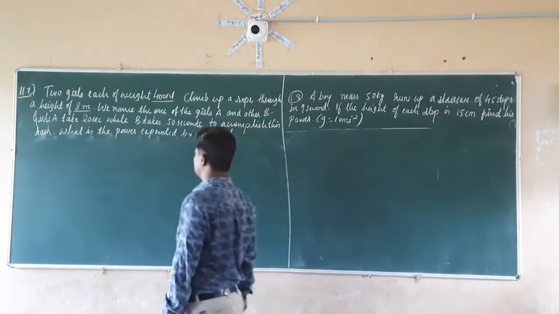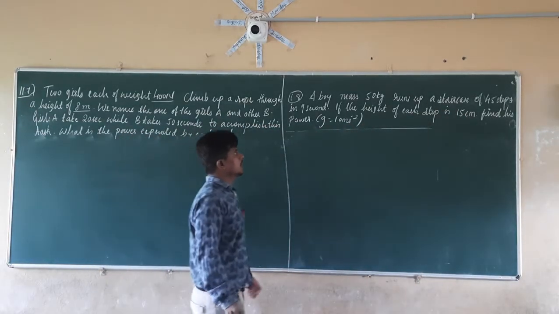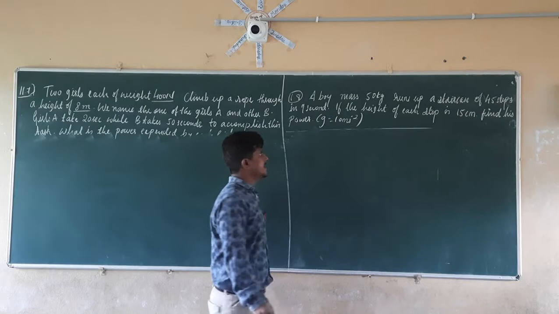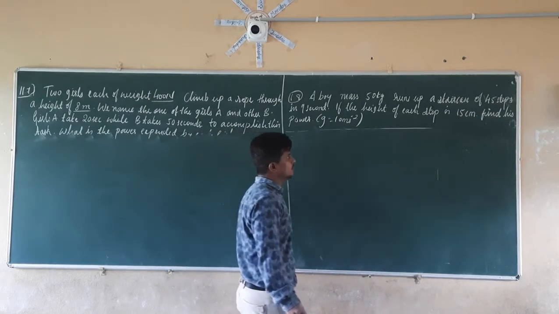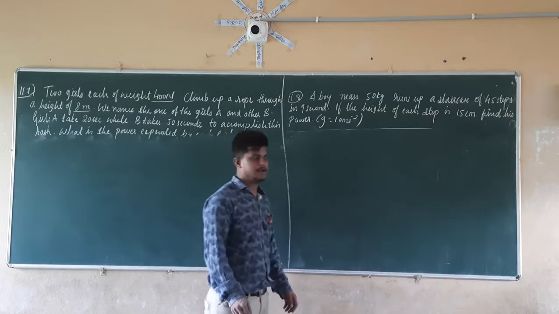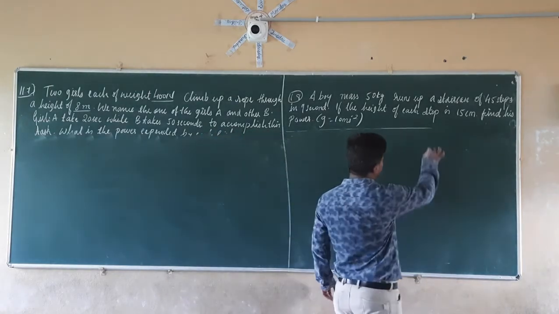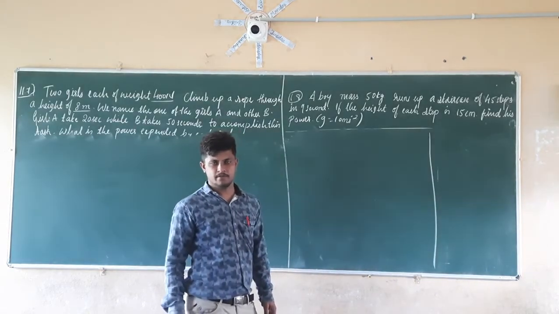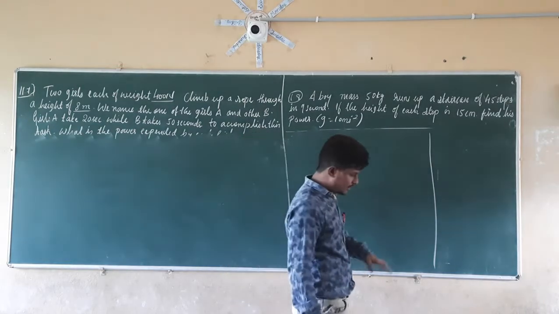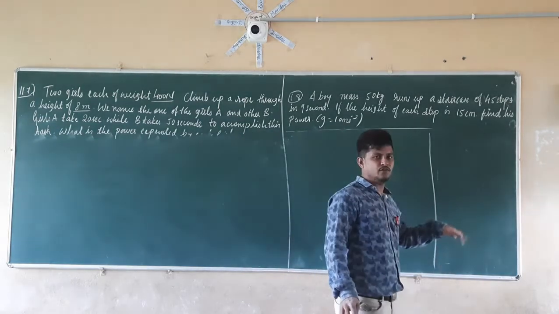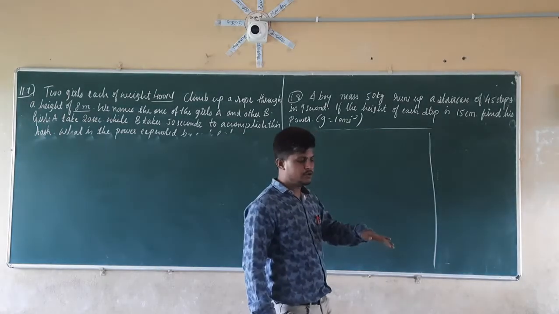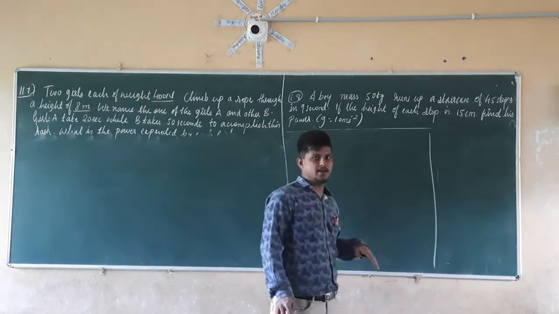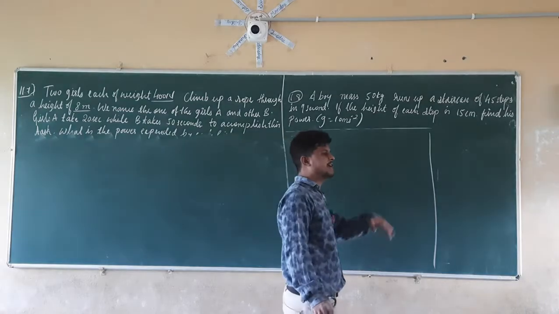Now let us consider question number 11.8. A boy of mass 50 kg runs up a staircase of 45 steps in 9 seconds. If the height of each step is 15 cm, find his power. So what is given in the problem statement: a boy of mass 50 kg is going to climb a staircase. The number of steps is 45, and if one step is 15 centimeters, what will be the power of that boy if he takes 9 seconds to climb that staircase?